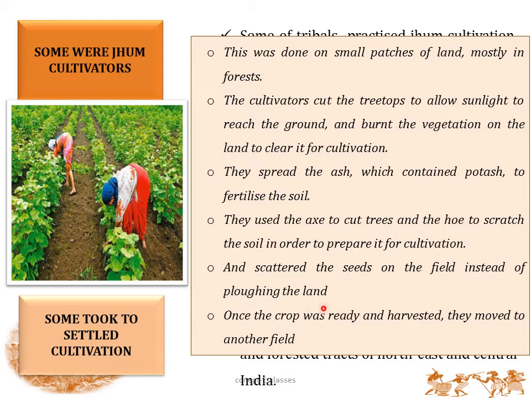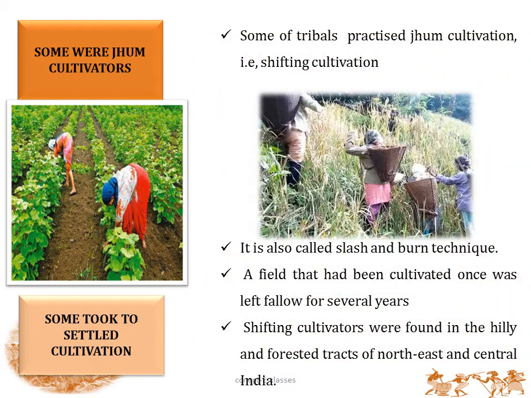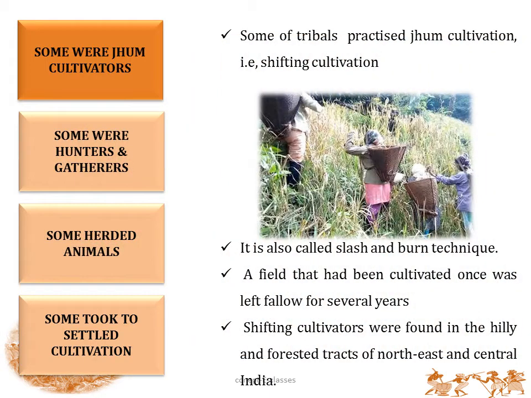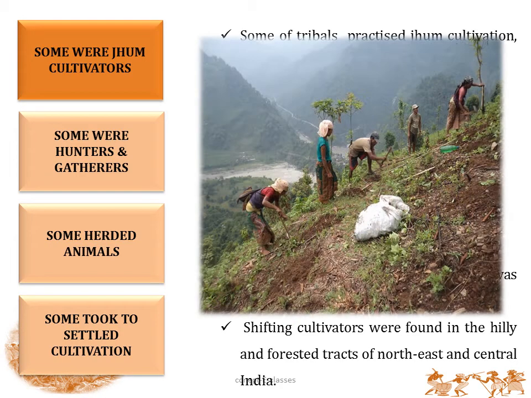And once the crop was ready and harvested, they moved to another field. So this technique was also called the slash and burn technique. And once a field has been cultivated, it is left uncultivated for several years. That is, they'll shift to another place. Now the shifting cultivators were found in hilly and forested tracts of northeast and central India.